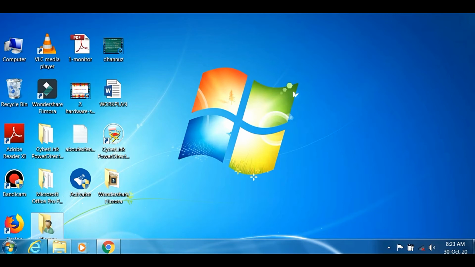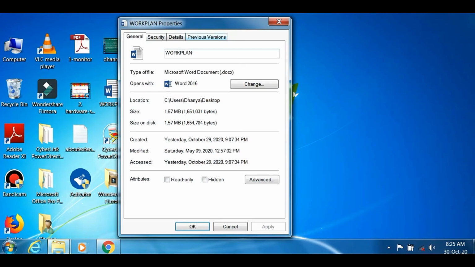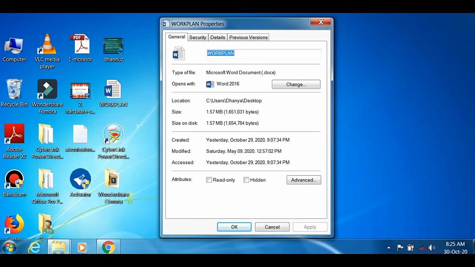All the types of data stored in the computer, we call files. Today we are going to learn about what is meant by file extension. For that, I would like to show you one example. This is one of my files. When I right click here and go to the properties, you can see that this is a file and the name of this file is work plan. Work plan is the file name.